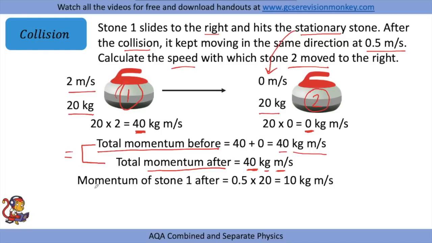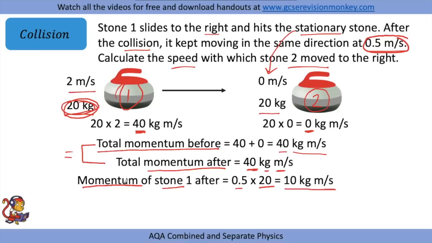So now we can calculate the momentum of stone 1 after, because in the question it told us that it kept moving in the same direction, but this time at 0.5 meters per second. It's got the same mass, so it's still a 20 kilogram stone. So this time its momentum is 0.5 times 20. So now its momentum is 10 kilogram meters per second.